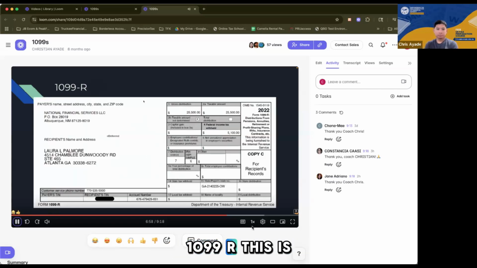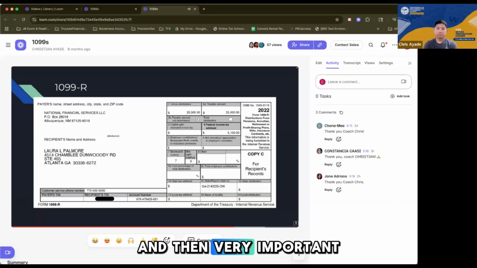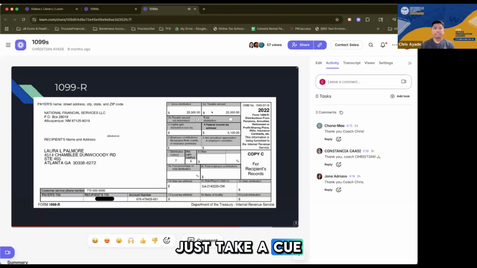Next would be a 1099-R. This is for retirement. So box 1 would be for the gross distribution, and then the taxable amount in box 2, and then usually you can see amounts in the federal tax withheld. And then very important in this form is the distribution code, because some distributions are taxable, some are not. Right? And just like any other form, when you enter this into the tax software, just take a cue from the box numbers. Okay? Whatever I'm saying right now could be confusing or could not make sense to you, but that should be okay because it will make more sense once we start entering these forms into the tax software.